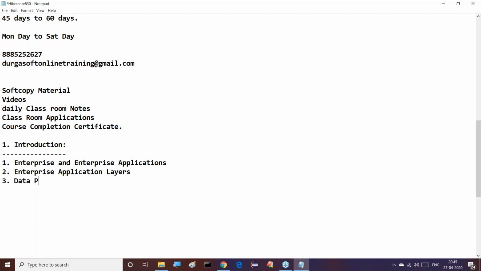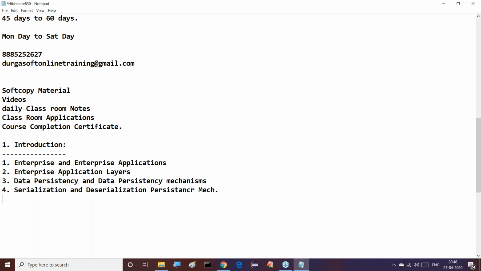Then after that, we are going to see data persistency. Yes, we will have some definitions and data persistency mechanisms. What are the various mechanisms available, we are able to understand. Next one is the fourth one: serialization and deserialization persistency mechanism. After this serialization and deserialization persistence mechanism, then what is the next one?